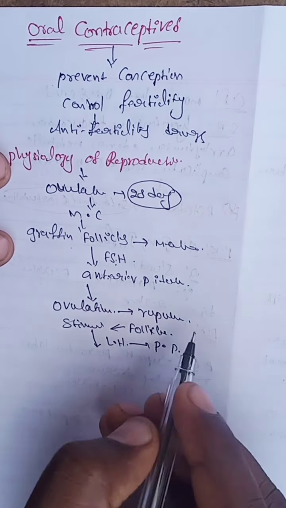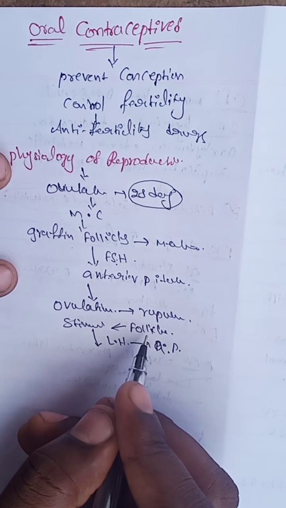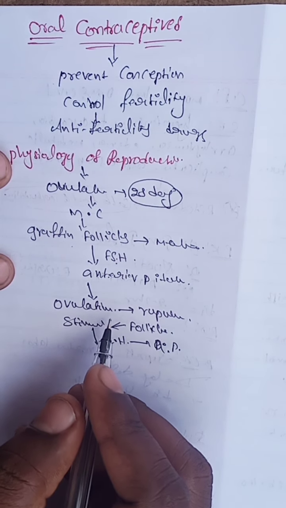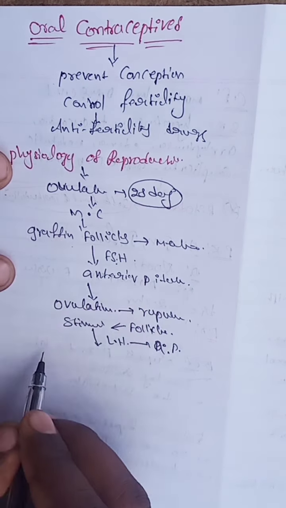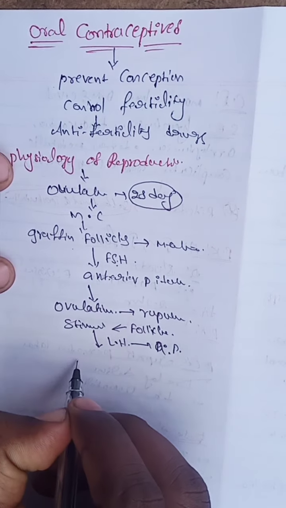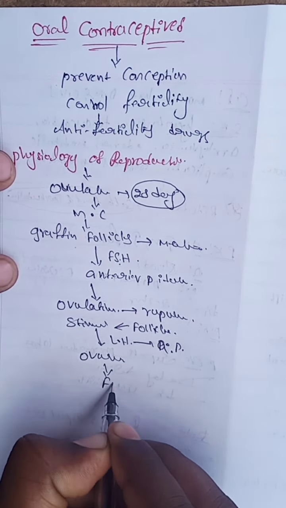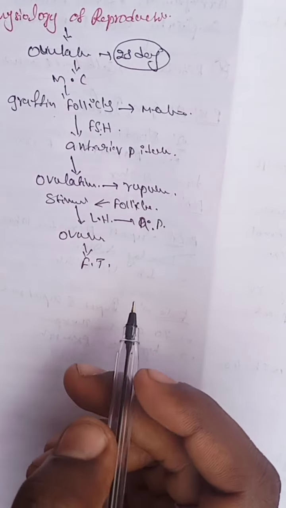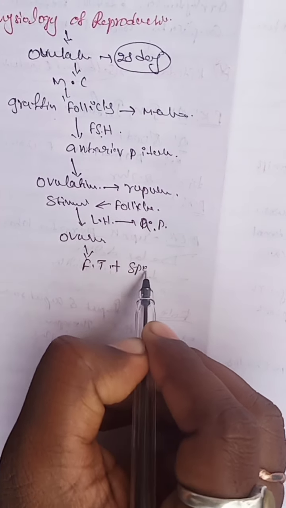LH stimulates the follicle rupture, and then the ovum is released from the follicle and enters the fallopian tube. After that, it gets fertilized by binding with the sperm.